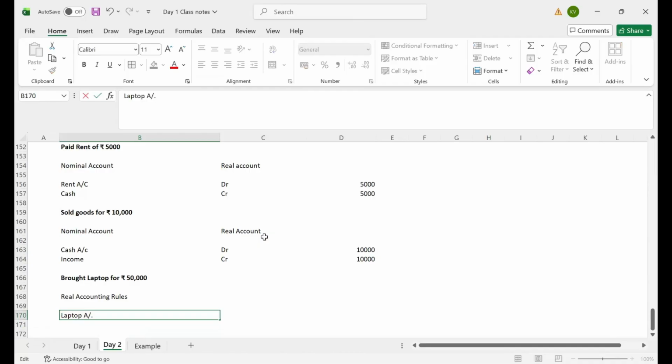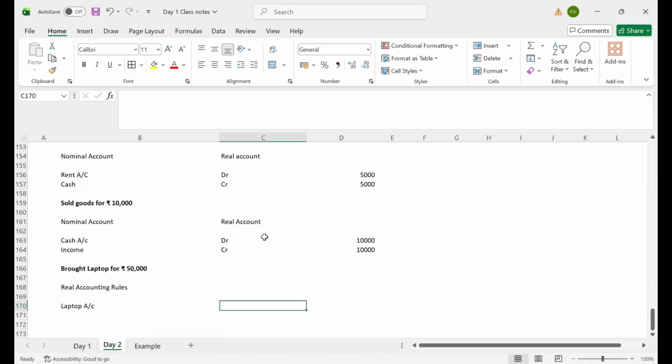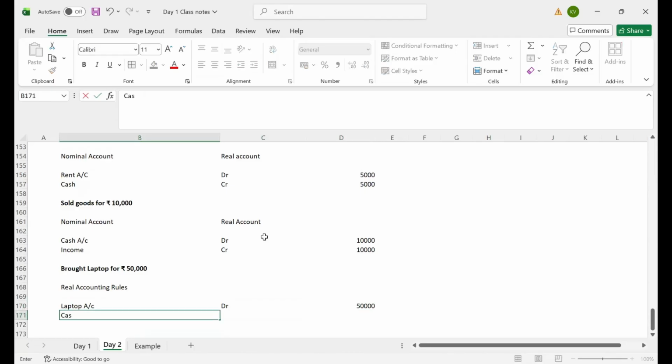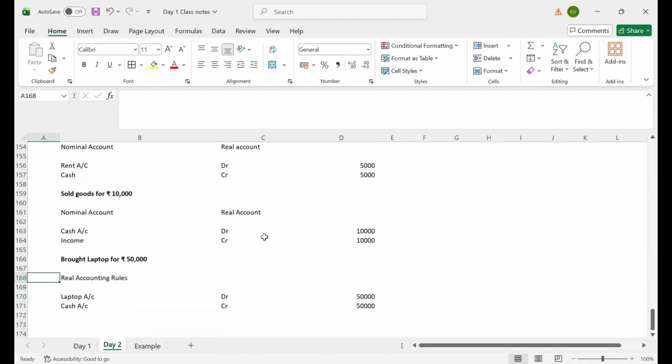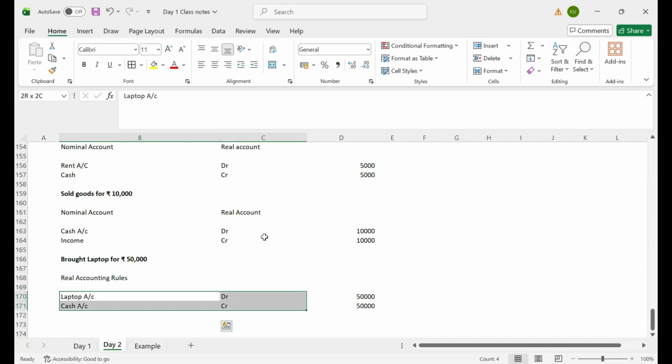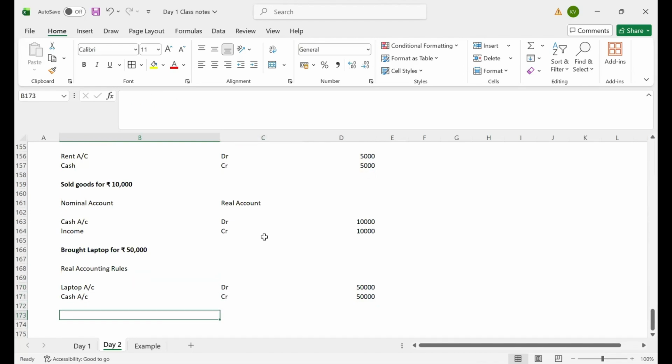Laptop account, debit 50,000, and cash is going out of my business. Cash account, credit 50,000. I applied the real accounting rule and recorded this journal entry. I hope everyone is clear up to this point.